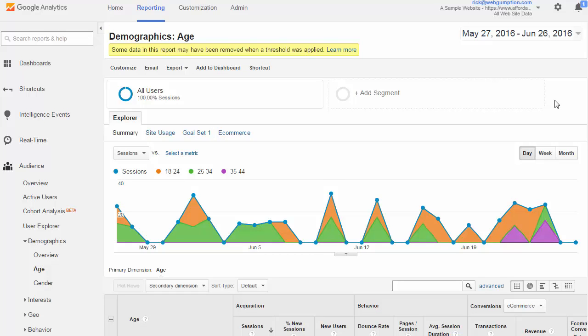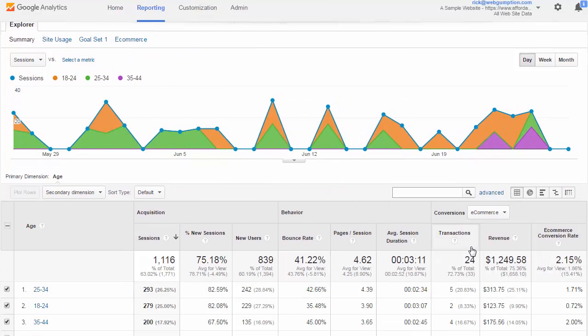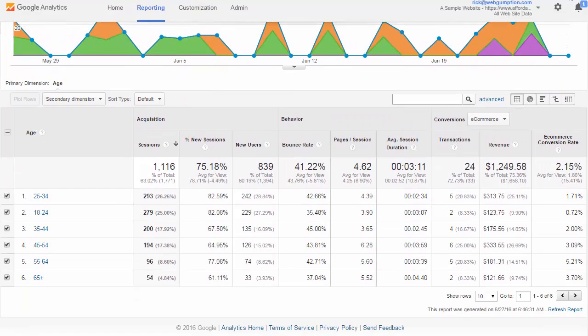The Demographics Age Report breaks down all of the different age groups and specific metrics, including traffic, behavioral, and conversion metrics. To access this report, you're going to go left nav, Audience, Demographics, and Age. Some things we'll see on the age report are that we break our age groups down to about 6 different groups, and we get our basic traffic, behavioral, and conversion data on each.